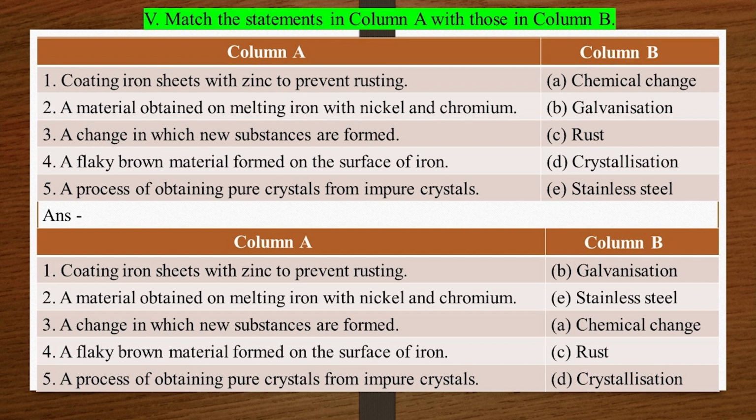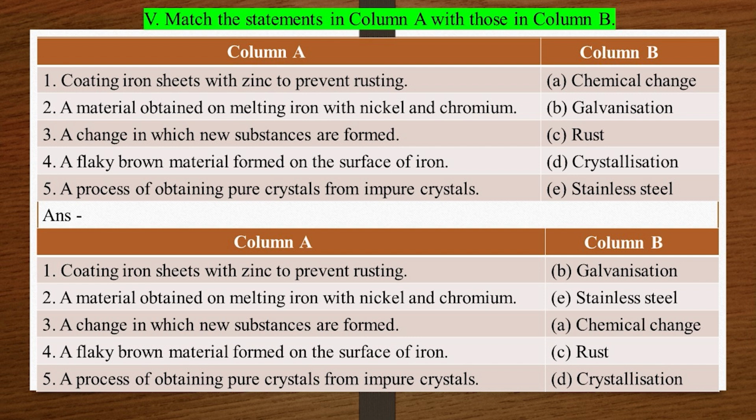A process of obtaining pure crystals from impure crystals. Column B. A. Chemical change. B. Galvanization. C. Rust. D. Crystallization. E. Stainless steel.